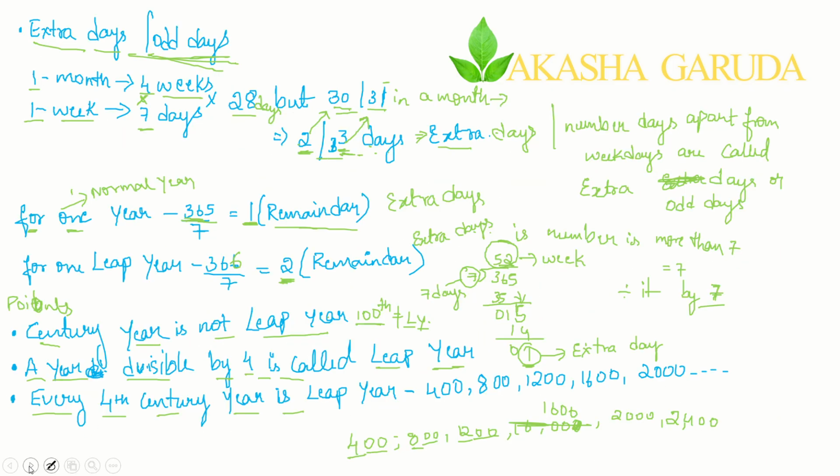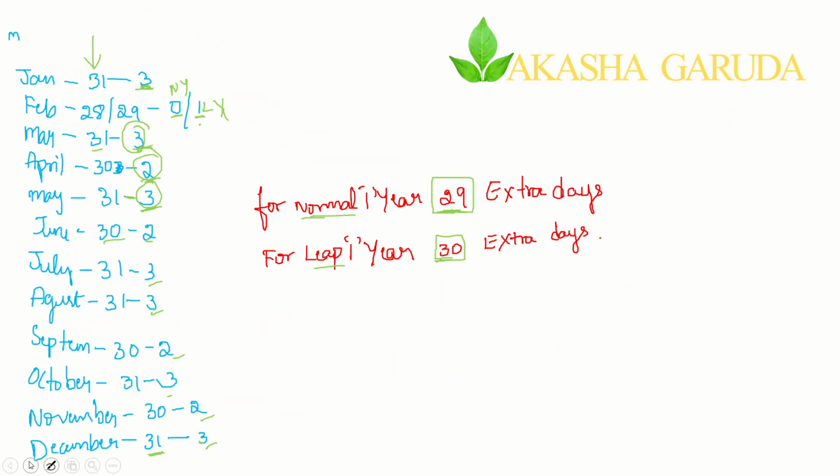Next we have seen extra days calculation, how it is done for 1 year. Next we have seen these 3 points: century year, divisible by 400, how to find whether it is a leap year or not. Every 4th century is a leap year, that we have seen, and its examples. Again, for every month the extra days in a year we have calculated separately, and summed it for 29 and 30. Whatever questions I have solved in this video are all for normal years. Leap year you just try to solve and give me an answer in the comment section that you are able to solve, and it is easy.